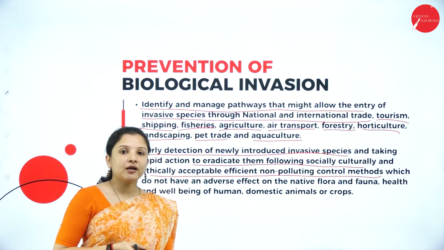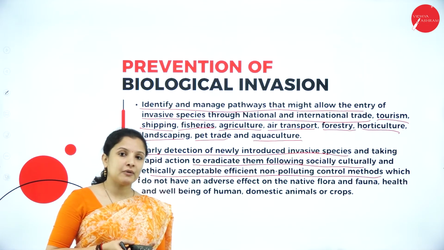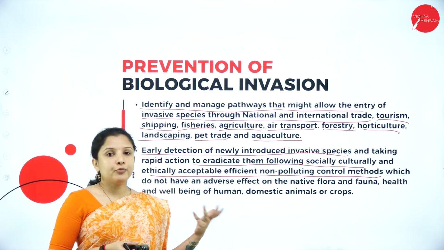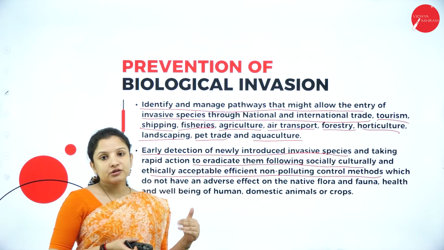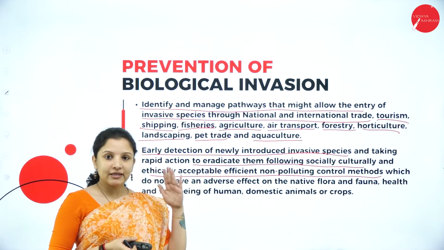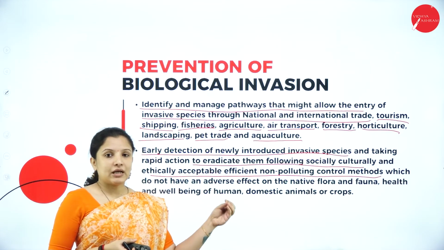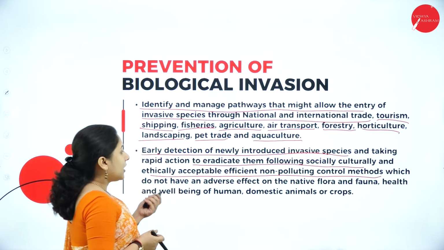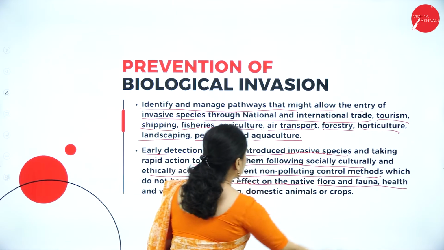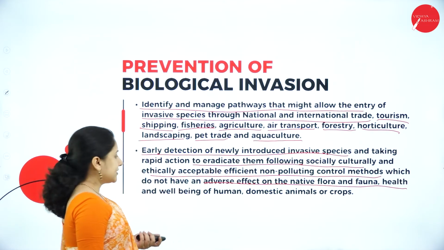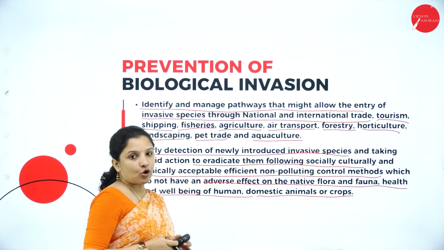It is said that a bug has been introduced which is capable of feeding on Parthenium and destroying Parthenium continuously. Now it is a non-pollution control method, right? So whenever you think that an alien species is posing a threat to the biodiversity, it is always good to do research on it and bring out a non-polluting measure, so that the growth of these species can be curbed. And therefore, they do not have an adverse effect on the native flora and fauna, and also they don't have any adverse effect on the health and well-being of human beings, domestic animals as well as crops.